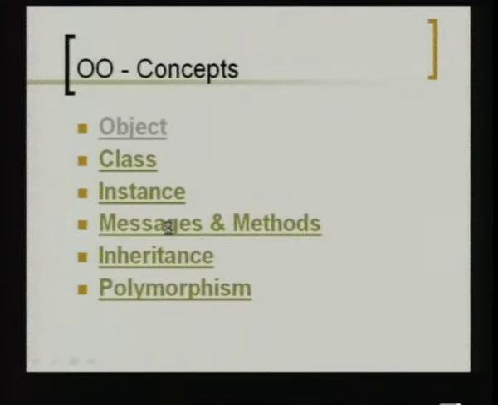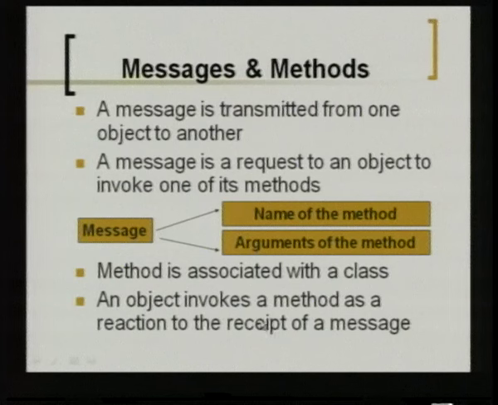So we said that object oriented programming is based on two things: data structures and interactions. The data structure comprises data fields, the way the data is organized, and the methods that are used to implement those data fields. So we had seen the concept of storing and organizing the data. Now we are going to see how the objects interact with each other. That is where messages and methods come into the picture. So now we will see how messages and methods work in object oriented programming.